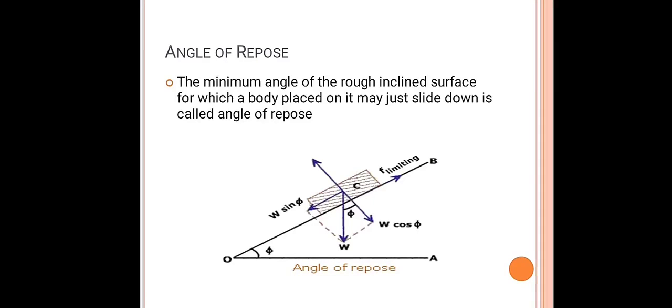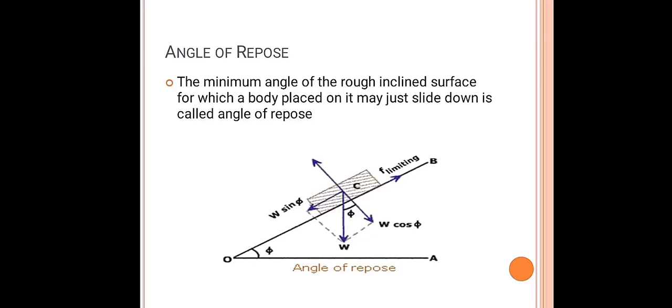On OB, some object is kept in equilibrium. On the object, the frictional force, the weight of the object, and the normal reaction force are acting. All three forces act on the object.